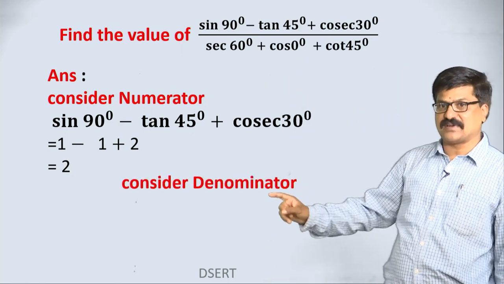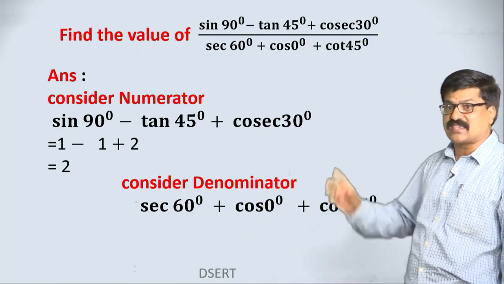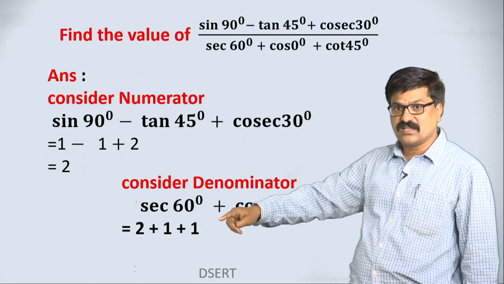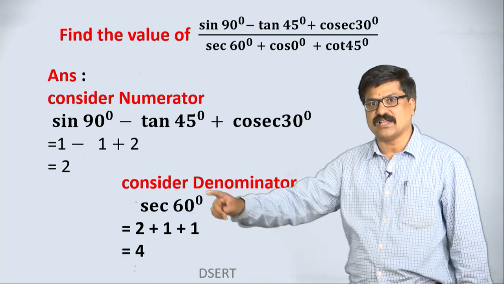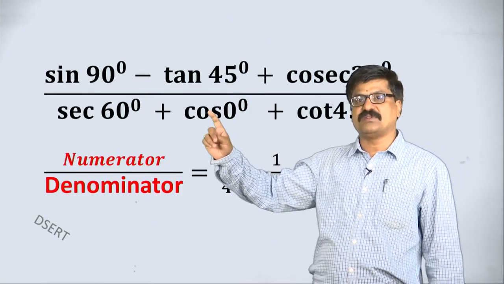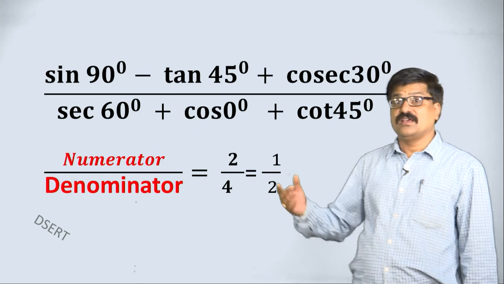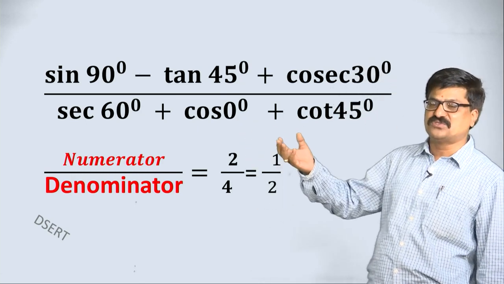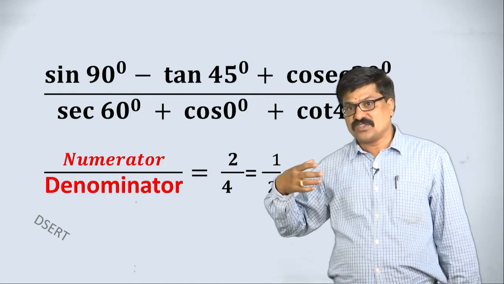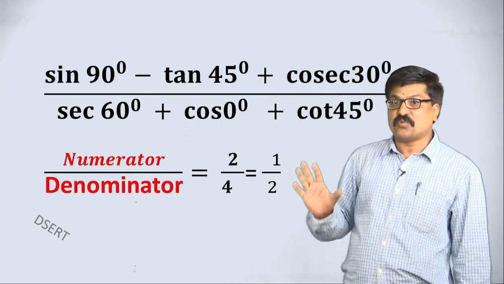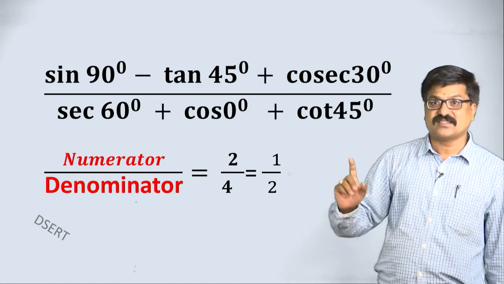Take the denominator separately. Substitute the values of these 3 by keeping the table in your mind, and add, because the plus sign is there. This is the denominator value. Then numerator by denominator, 2 by 4 is nothing but 1 by 2. Instead of divided by, if it is into or minus or square, for each one also we can do it very easily. Only, while solving problems based on this, the table is very important.